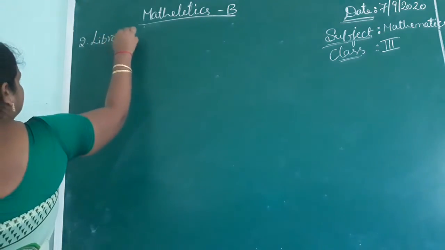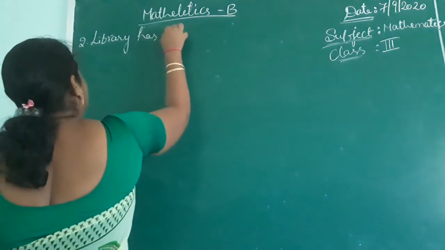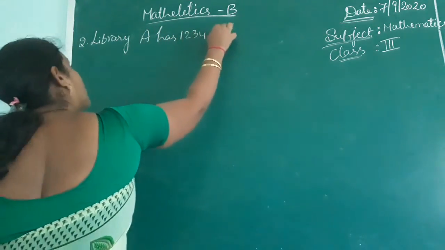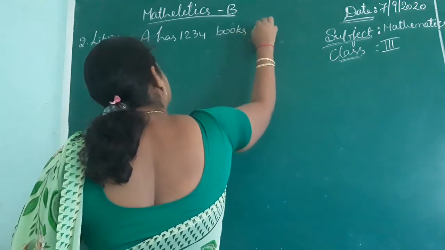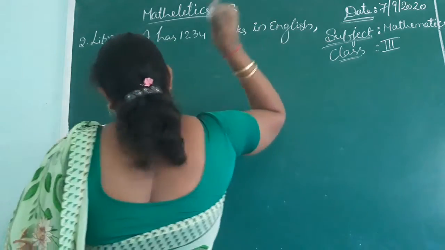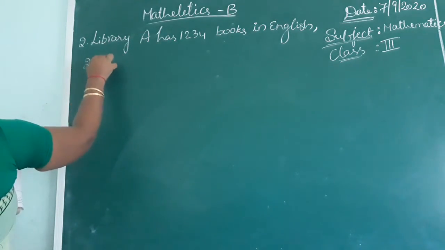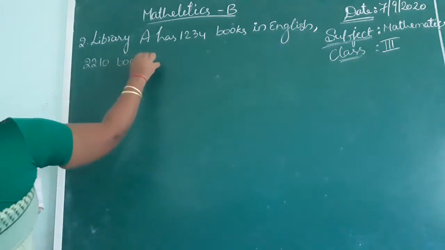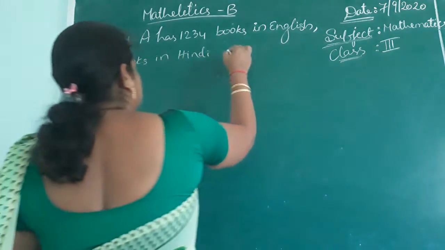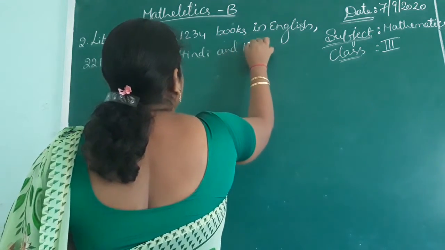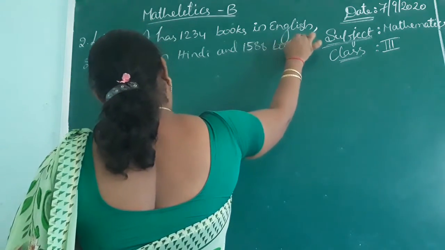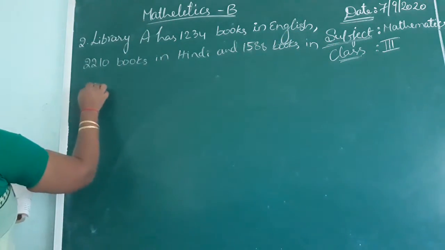Library A has 1234 books in English, books in Hindi, and 1588 books in Tamil.